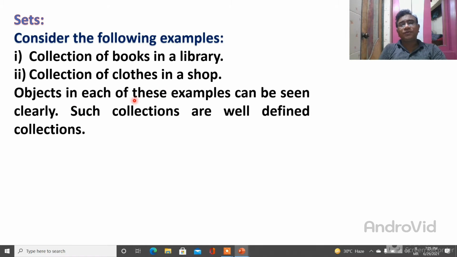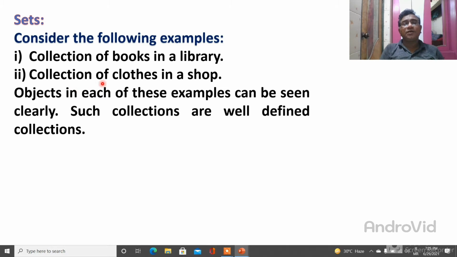Here the objects in each example can be seen clearly. See the object, which is a book. You can see the books clearly in the library. If you visit the library, they have so many types of books, and you can easily watch and see those books clearly. Such a collection is a well defined collection, meaning you can see the collection easily. Why is it called well defined? Because they give information about it. So if I ask where is the book in the library.